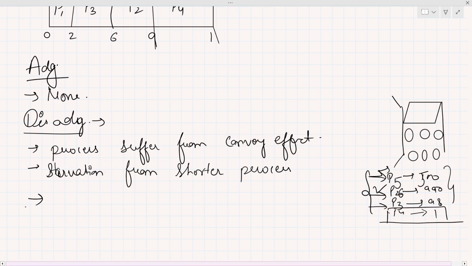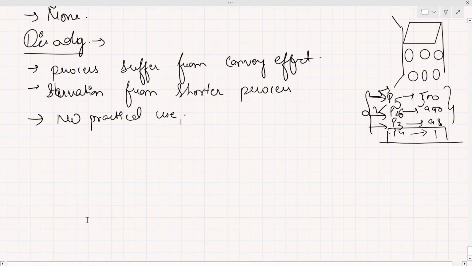And there is no practical use. What does this mean? This scheduling algorithm isn't used anywhere. Why? Because of burst time: the operating system doesn't know how much burst time the process will take. So if the operating system doesn't know the burst time, then how does it execute that process?